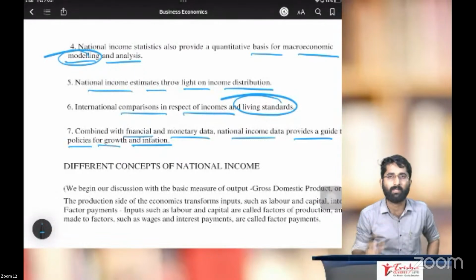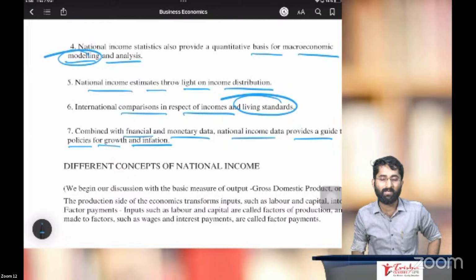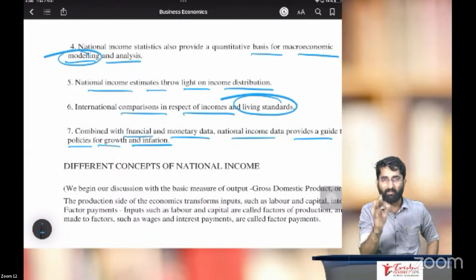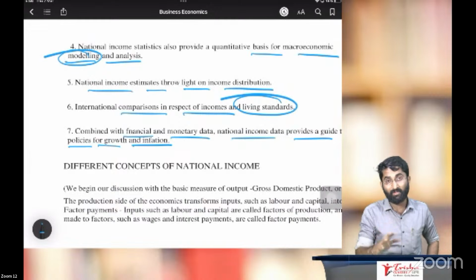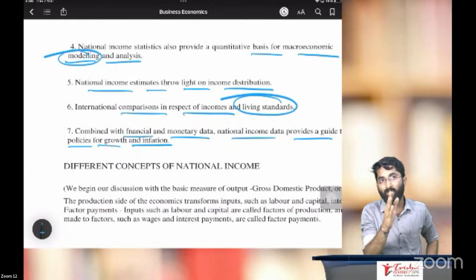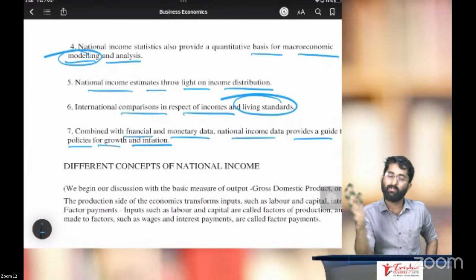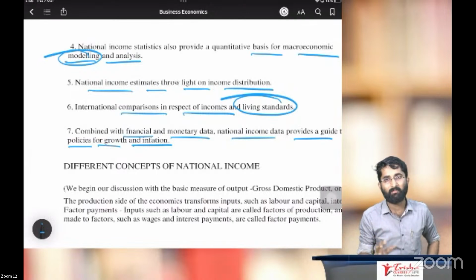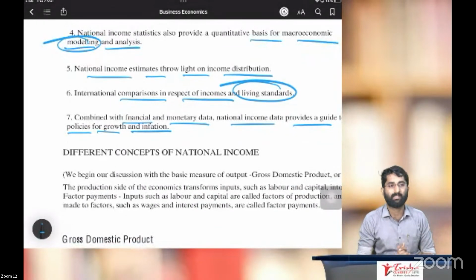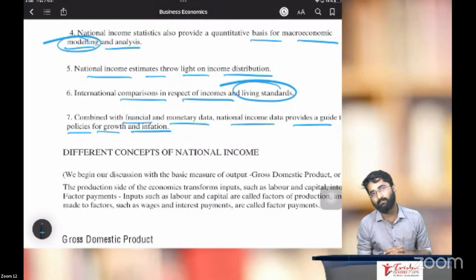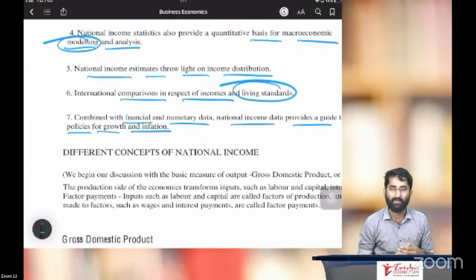Interesting chapters, thanks to ICAI, the Institute of Chartered Accountants of India, because these chapters are interesting compared to BCK. In my case, I'm not telling in your case. I don't know how you were studying BCK, or if you are enjoying BCK, I'm so sorry. But I'm sure that more than BCK, you will enjoy economics. These chapters are very interesting, thanks to ICAI. So these are the usefulness of national income accounting.